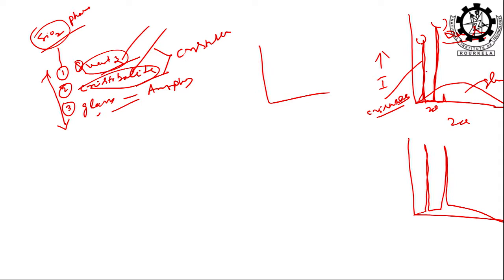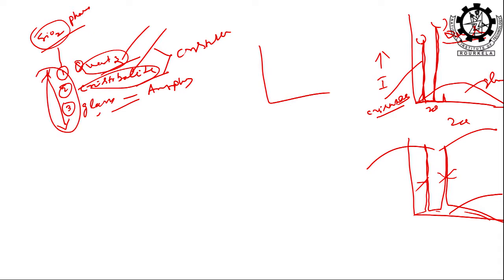So, here it is totally different, but when they mix together it is a powder of all 3 phases, then the graph will look like this. The XRD plot will be like this, because this corresponds to quartz, this corresponds to cristobalite, this corresponds to glass, all 3 together, single plot. So, if this is not there, you can tell quartz is not there. If this is not there, you can tell cristobalite is not there. If this amorphous region is not there, then you can tell only crystalline, because there are 3 variables.